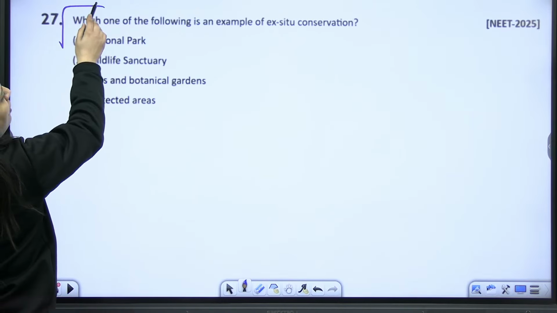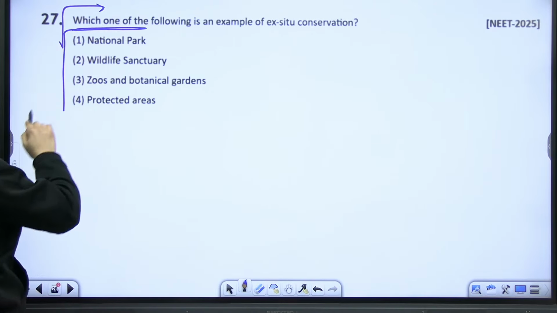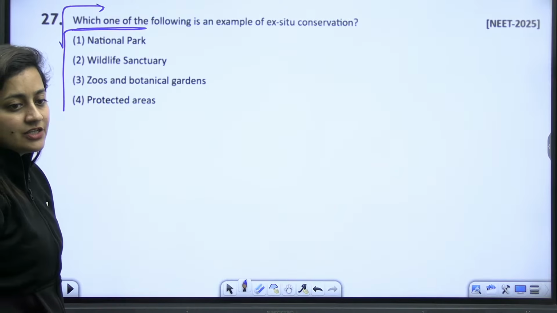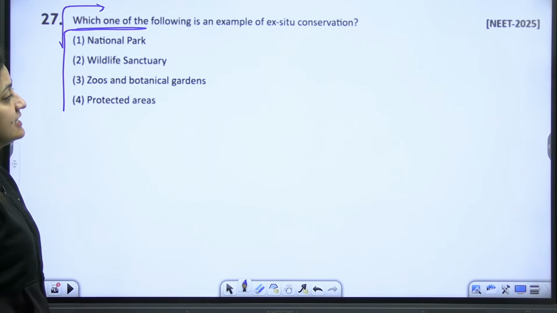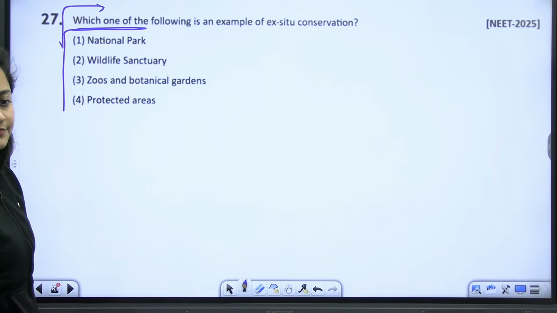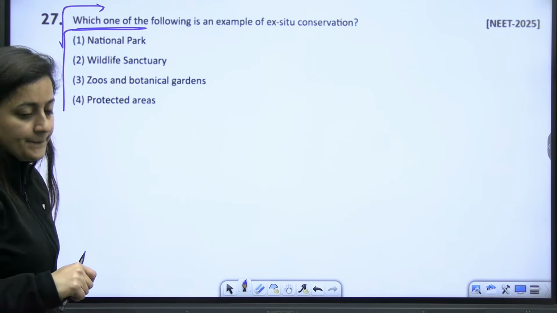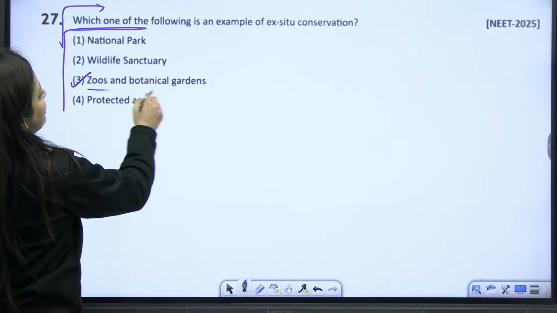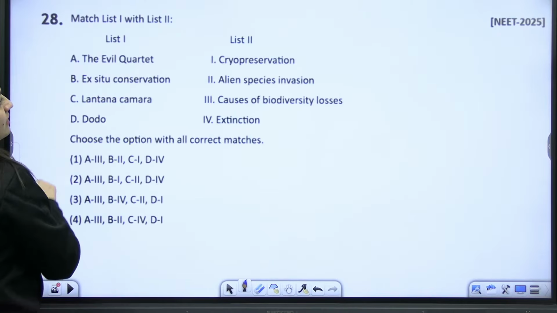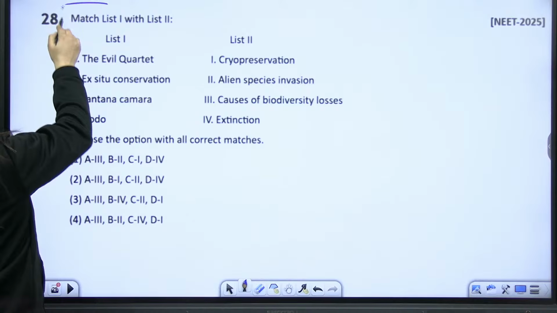Next, which of the following is an example of ex situ conservation? It's ex situ, not in situ. Again, we have covered it in the last marathon. Obviously, zoo and botanical garden are basically examples of that.